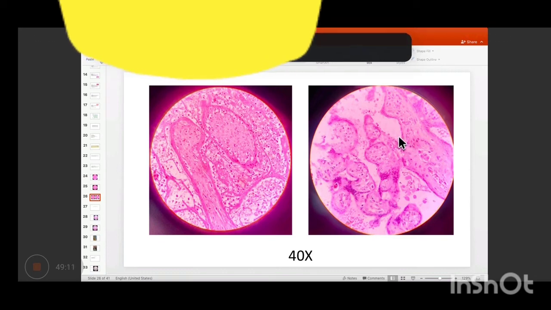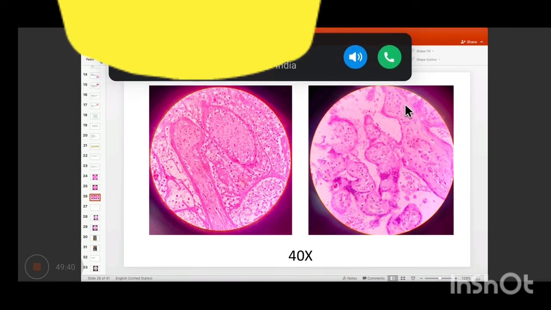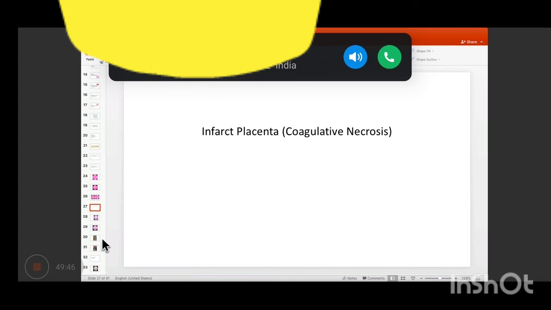And here this is a slide of normal viable placenta. You can make out यहाँ पे all these bluer areas, these are the nuclei, which are not present in this slide. Okay, so is it clear? This is one of the slides that you might get in the exam in practical. So should I move ahead? Okay. So this was coagulative necrosis.